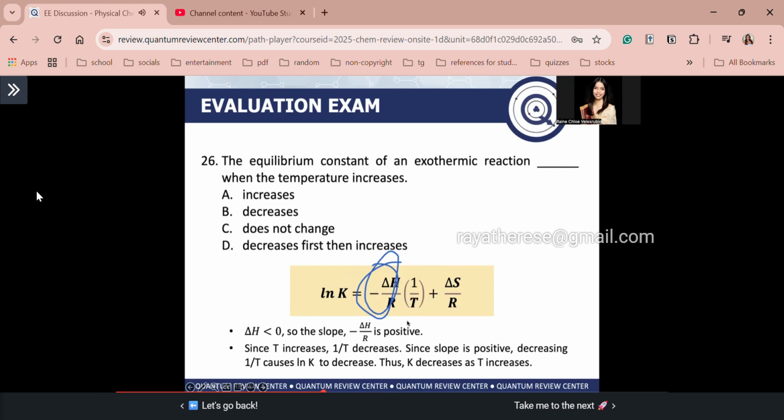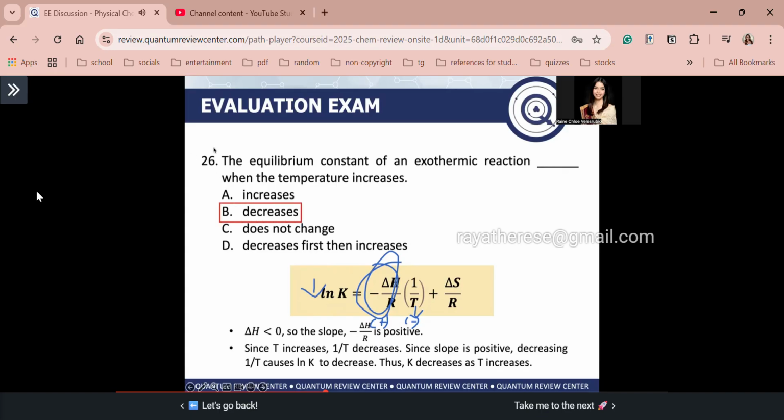Now, guys, based on the problem, T increases. So what can we say about 1 over T? 1 over T decreases. Since this slope is positive, decreasing 1 over T causes ln K to decrease. Again, since 1 over T is decreasing and delta H over R is positive, meaning if 1 over T is decreasing, ln K is also decreasing. Thus, as T increases, guys, K decreases. So the answer is letter B.